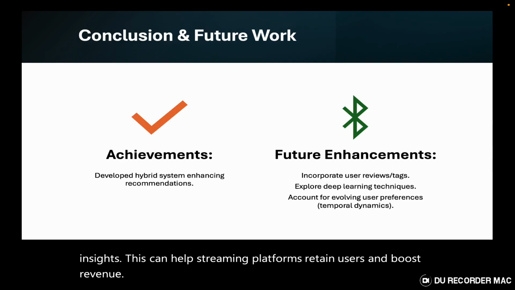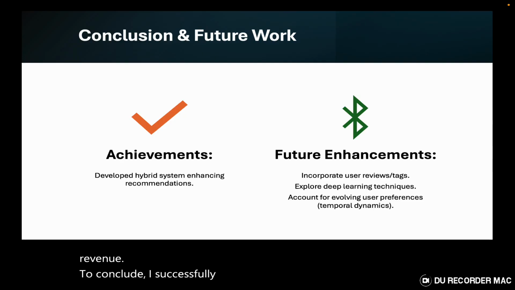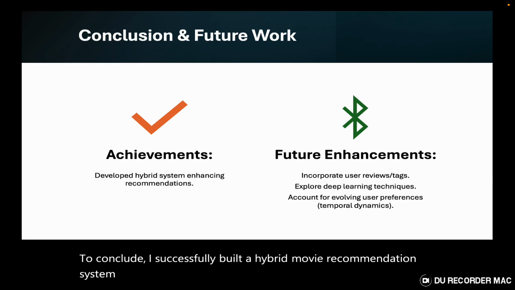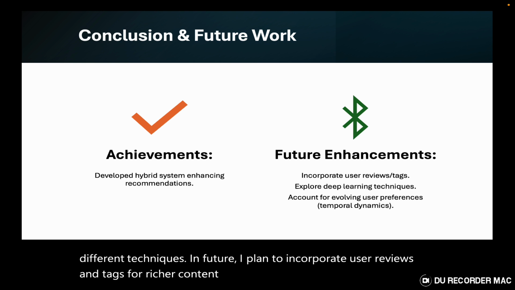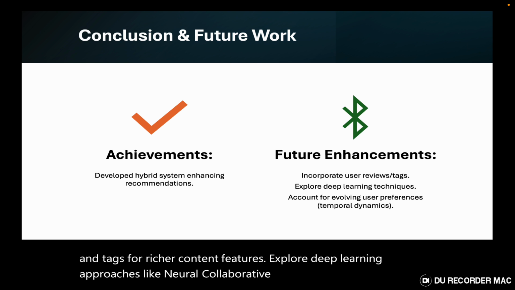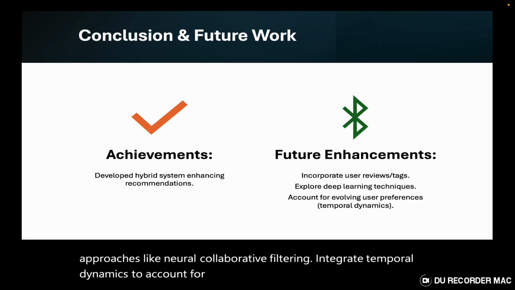To conclude, I successfully built a hybrid movie recommendation system that enhances recommendation quality by integrating different techniques. In future, I plan to incorporate user reviews and tags for richer content features, explore deep learning approaches like neural collaborative filtering, and integrate temporal dynamics to account for changing user preferences.